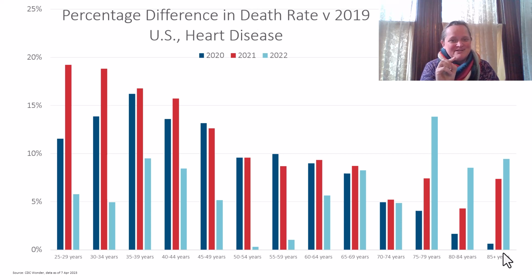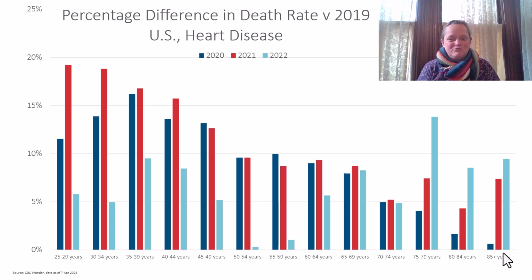But remember, the death rate for heart disease is already highest for those who are over age 85. It's still increasing with increasing age. It's just how the curve is. It's an increasing curve. Okay, this is talking about relative to what it was in 2019 for that age group.